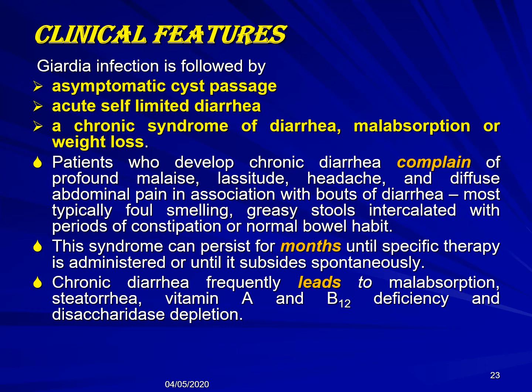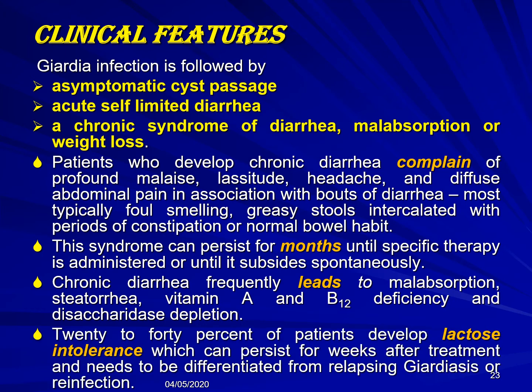Chronic diarrhea frequently leads to malabsorption. The malabsorption involves different items: fat with steatorrhea, vitamin A, B12, iodine, and carbohydrate malabsorption.